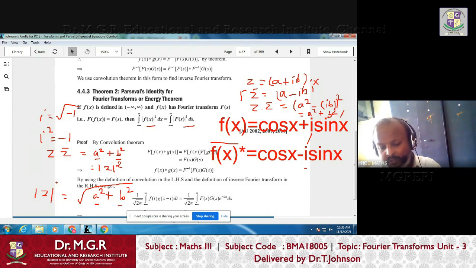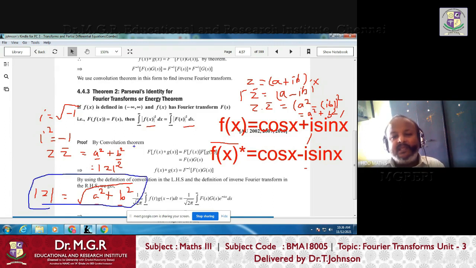Otherwise, if you put square here, you can remove the square root, right? So mod Z square is A square plus B square. Otherwise, mod Z is square root of A square plus B square. The same thing is here, right?